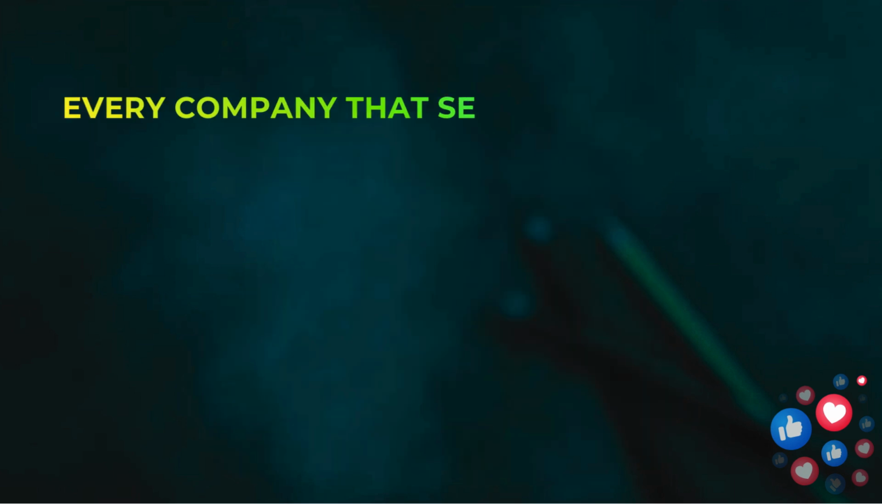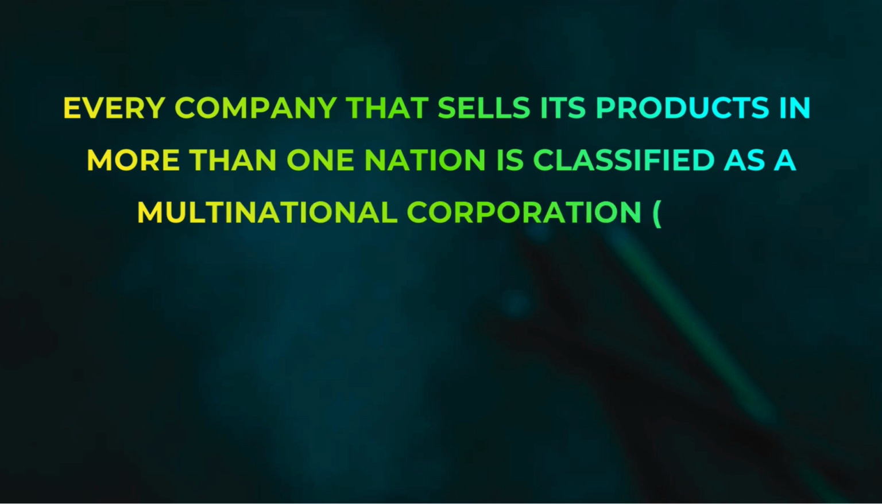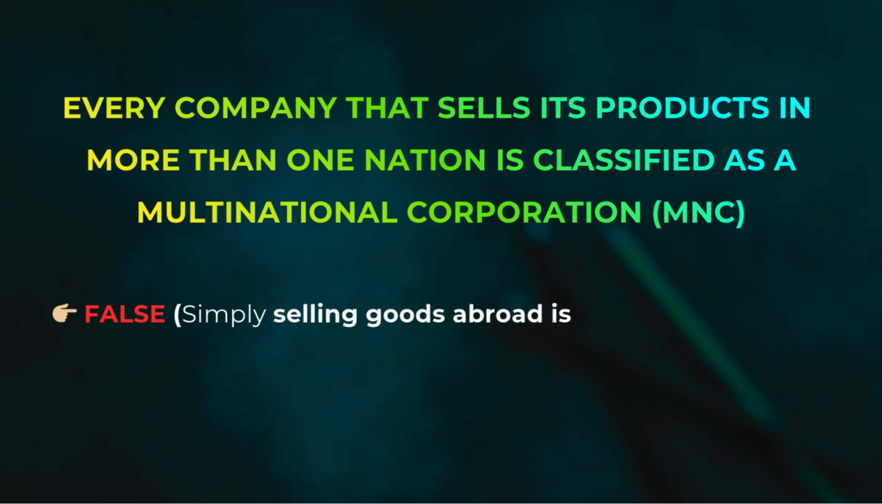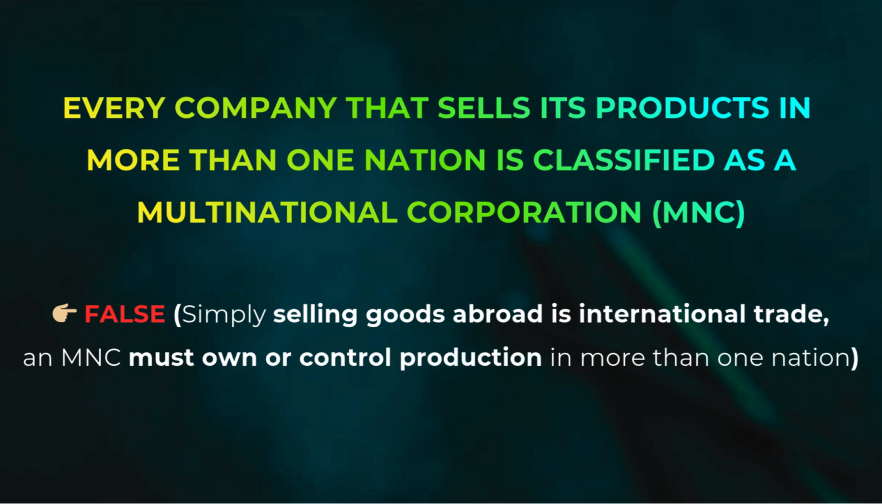To answer these true and false questions, listen carefully to the reasoning. Let's come to the first question. Every company that sells its product in more than one nation is classified as a multinational corporation. Now, simply selling goods abroad is called international trade. For a company to become an MNC, it must own or control production in more than one country. So what is the key point? Key point is production control. Many students confuse here selling with producing.